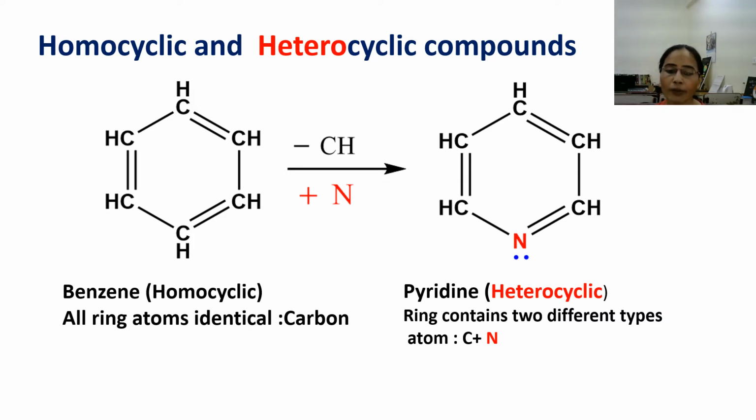Why? Because the pyridine ring has 6 atoms. Out of these 6 atoms, 5 atoms are carbon and the 6th atom is nitrogen. You can see here it is shown in red color. So it has two different kinds of atoms, carbon and nitrogen. So this compound is called a heterocyclic compound. Now you should have an introductory idea about what heterocyclic compounds are.